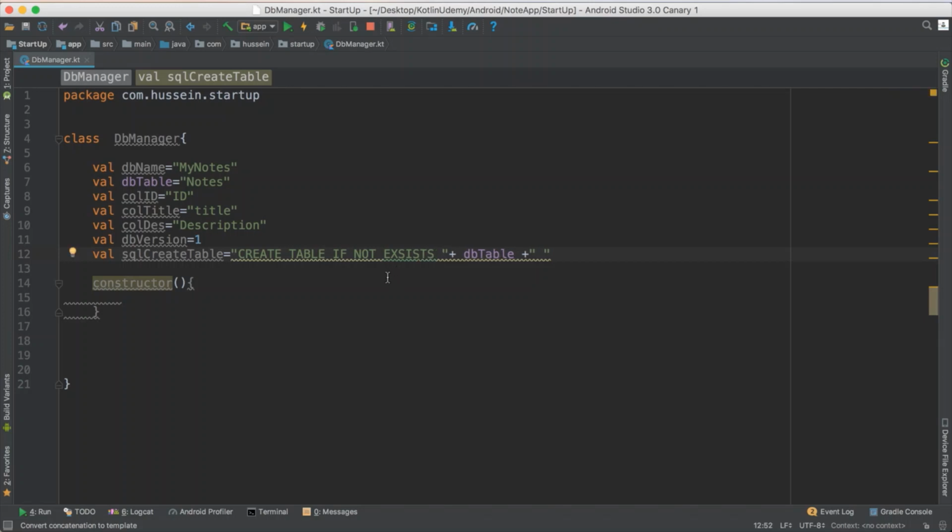Oh, I think I wrote it incorrectly. If not exists, create this table for me.